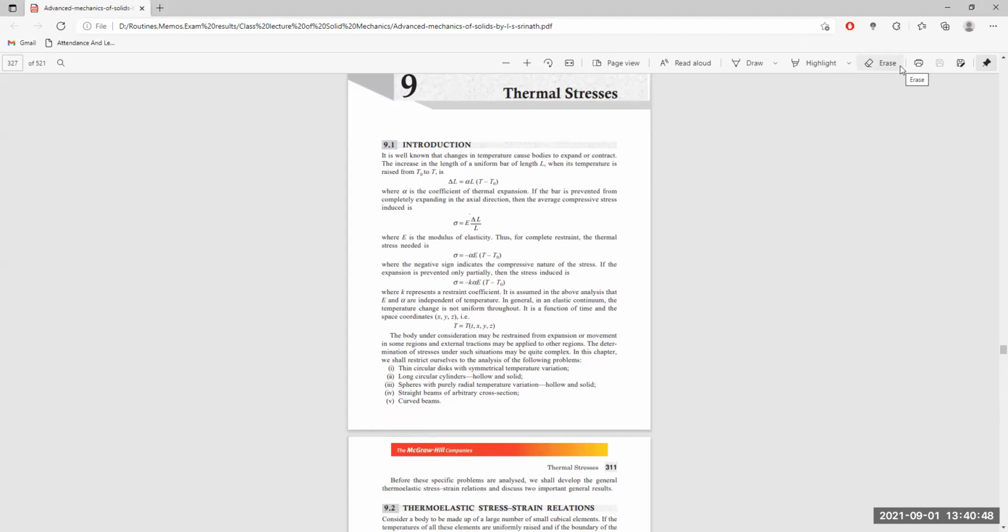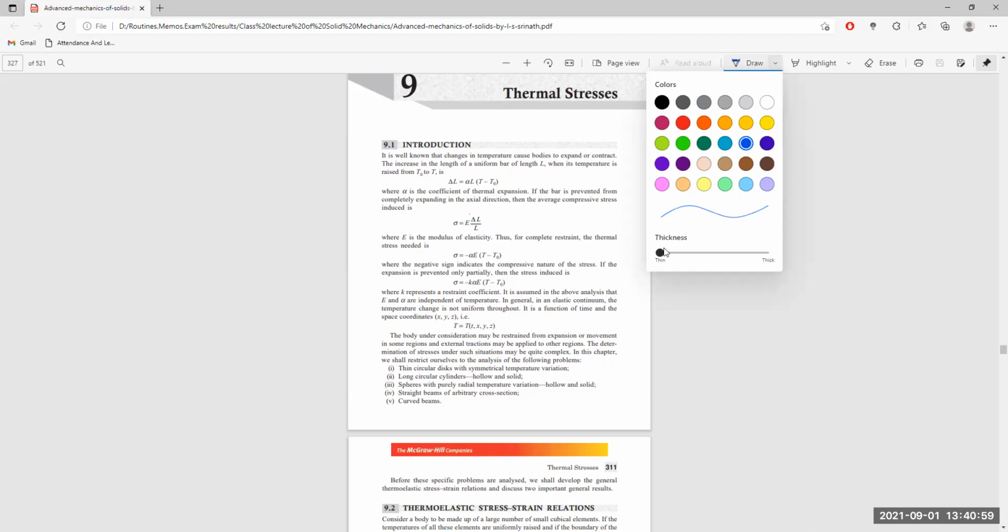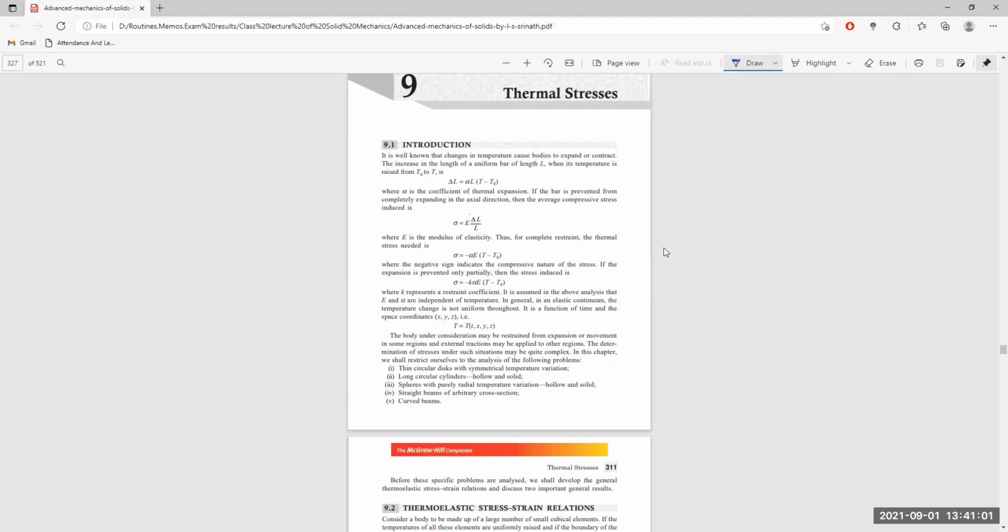Let us start once again. We have just gone through the K as a torsional... but 1 to K is a restraint coefficient. It is assumed in the above analysis that E and alpha are independent of the temperature itself. But in an elastic continuum, elastic meaning a range of elements which is supposed to be elastic in nature,